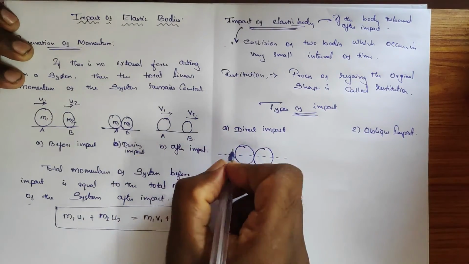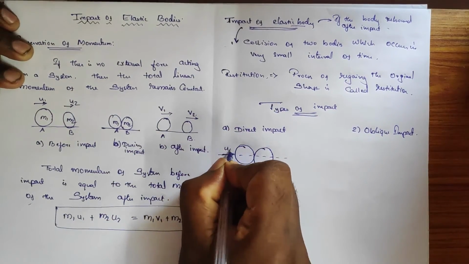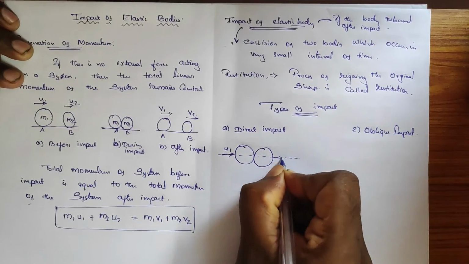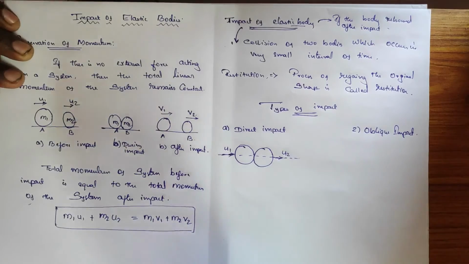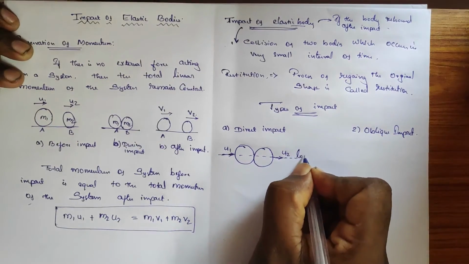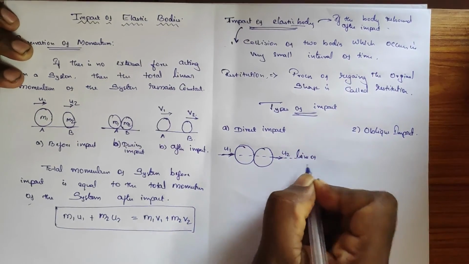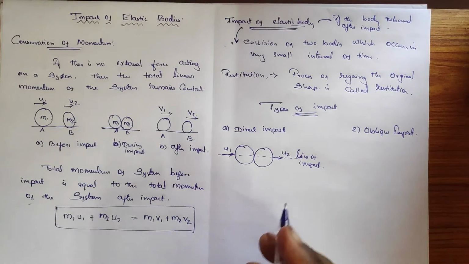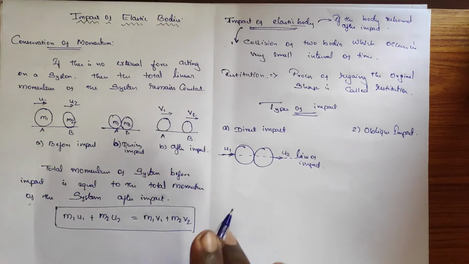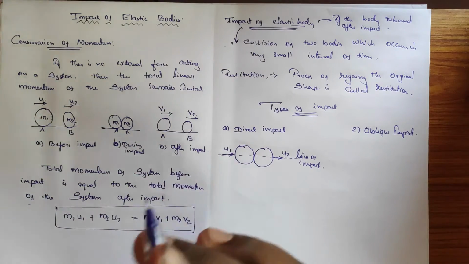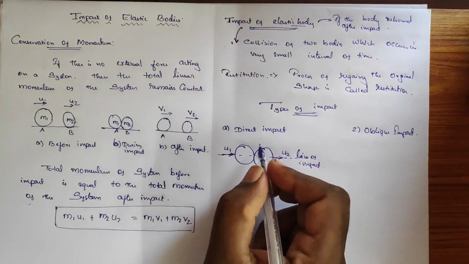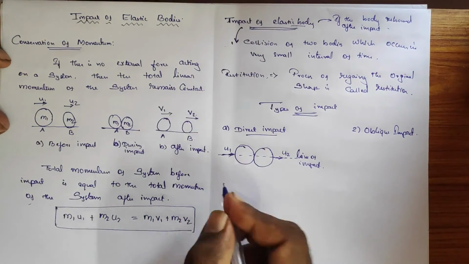The collision will be directed in the line of impact, u1 and u2. So if the motion of the two collided bodies is directed along the line of impact, then it is called direct impact.